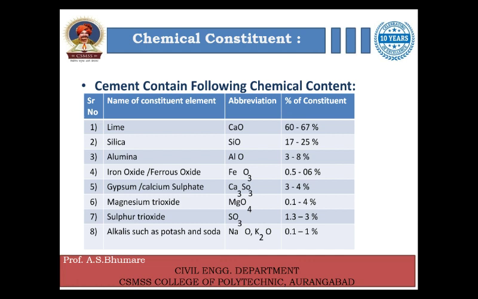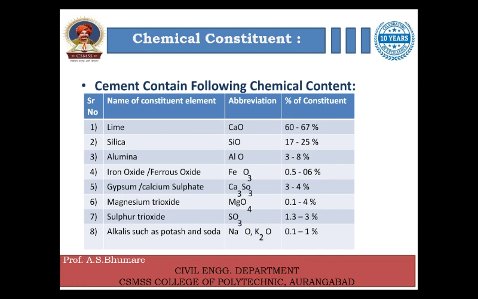Then silica. Silica gives strength to cement. Silica performs the role of providing strength to cement when it hardens. The abbreviation for silica is SiO2, and the percentage of silica content is 17 to 25%. Then alumina. The abbreviation for alumina is Al2O3, aluminum oxide, 3 to 8%.